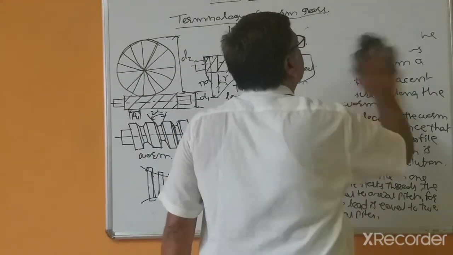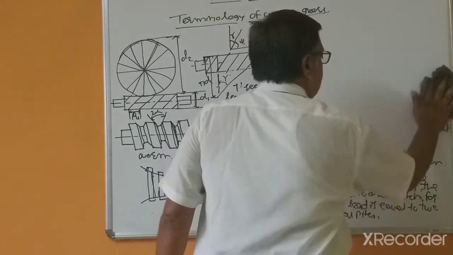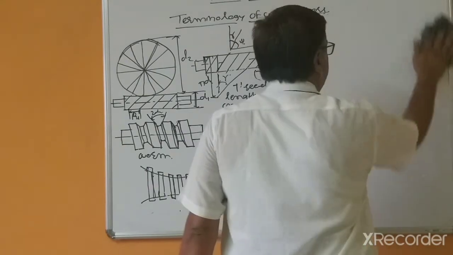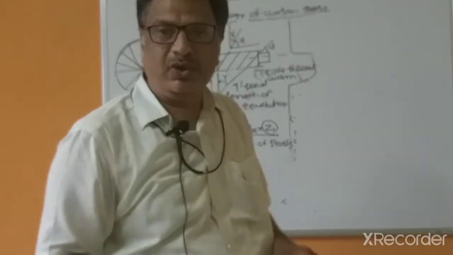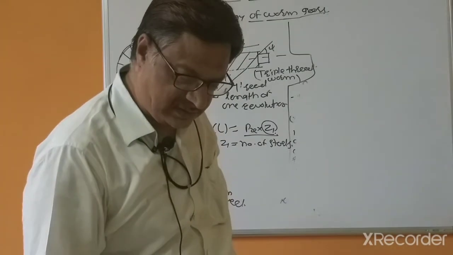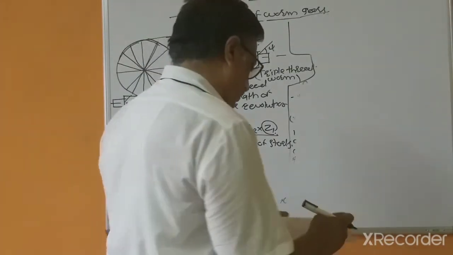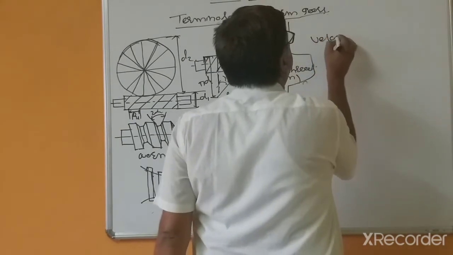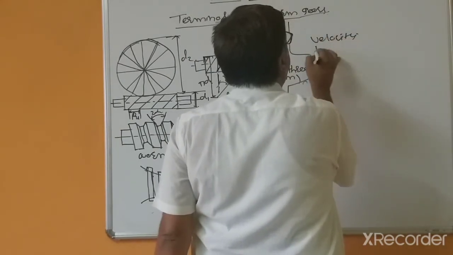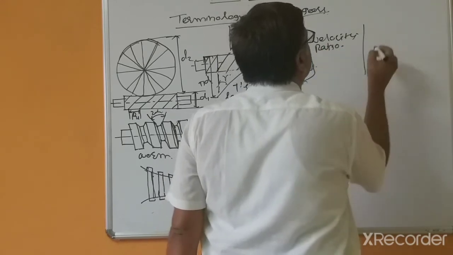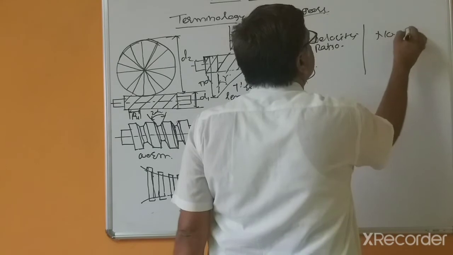So when the gear ratio or velocity ratio is more than 20, generally we use single start. So velocity ratio, and this is the number of starts.